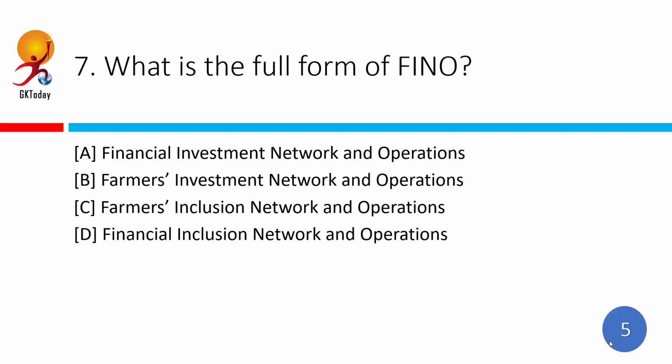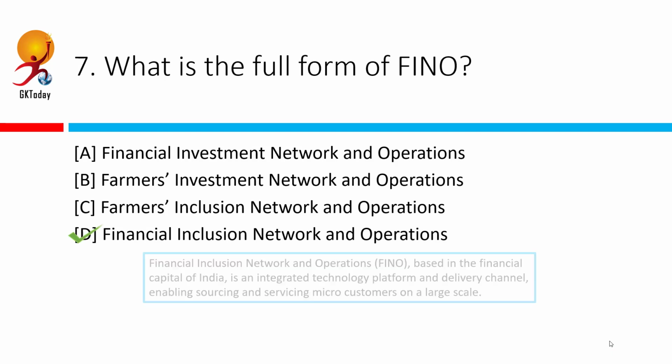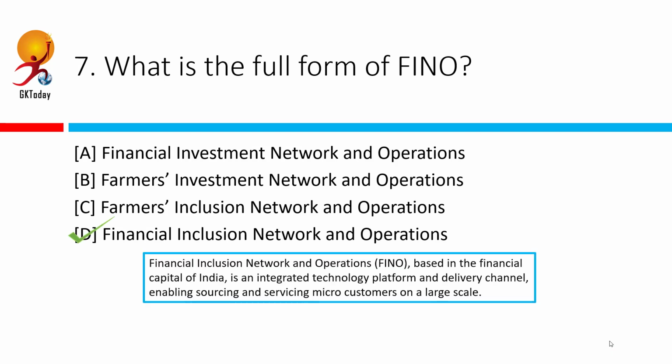What is the full form of FINO? Correct answer is Financial Inclusion Network in Operation. This is the basic integrated technology platform and delivery channel, and it enables sourcing and servicing of micro customers on a very large scale. This is based in the financial capital of India, which is Mumbai.